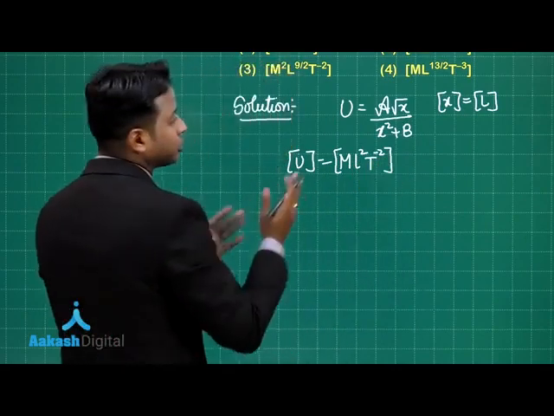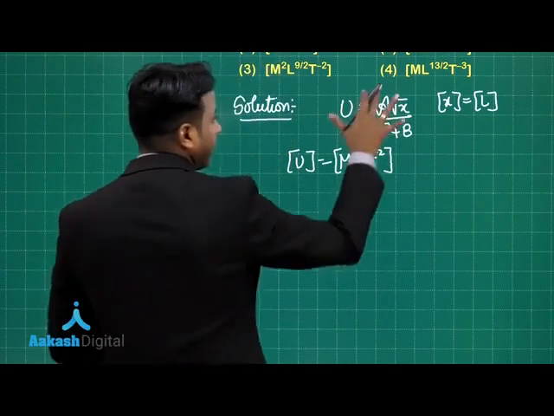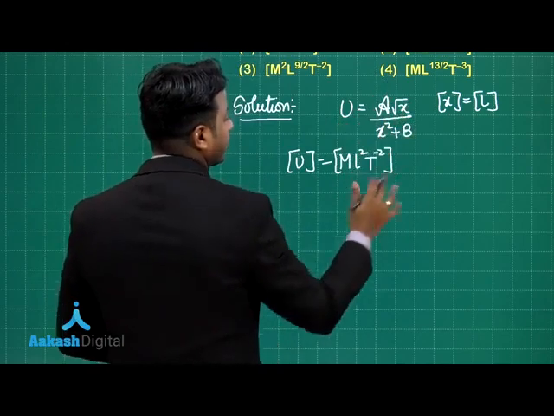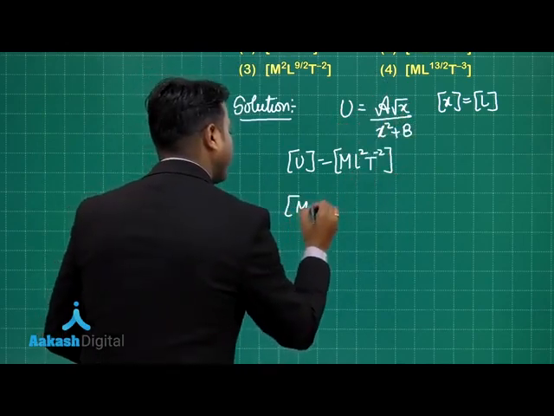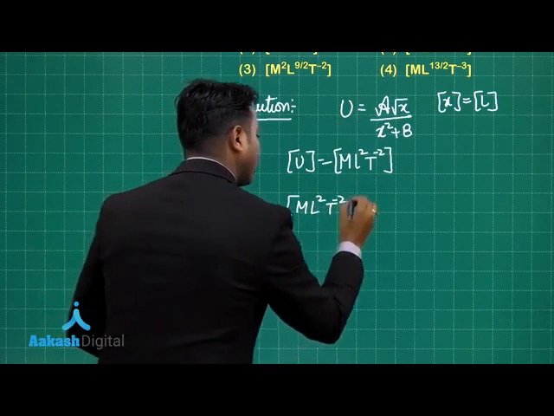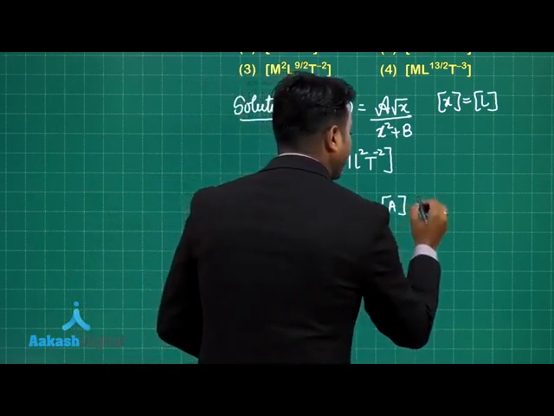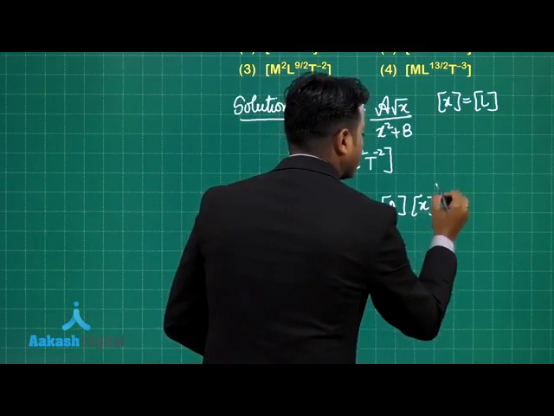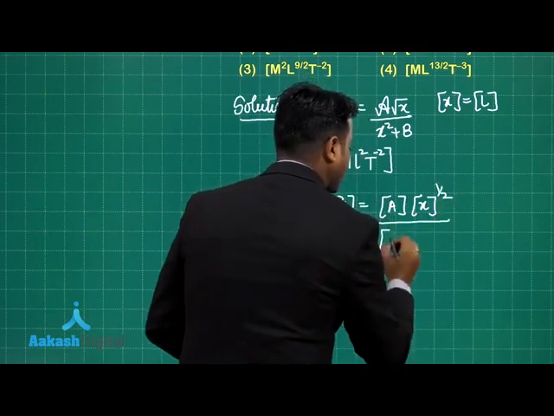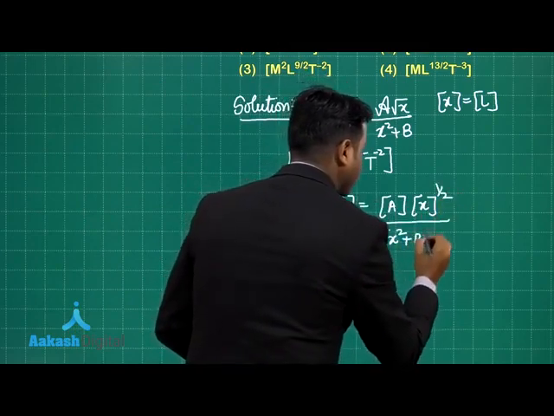Now expressing this in a dimensional equation, M L square T minus 2 equals dimension of A, times dimension of x to the power half, divided by dimension of x square plus B.